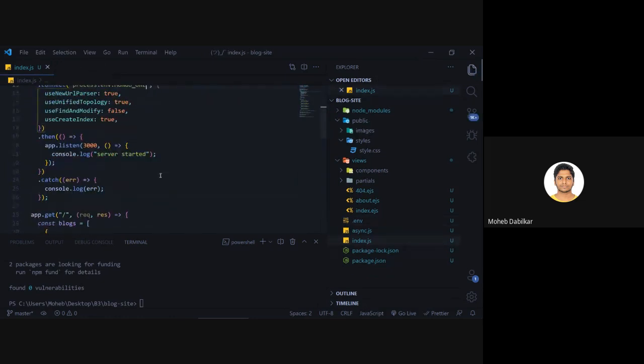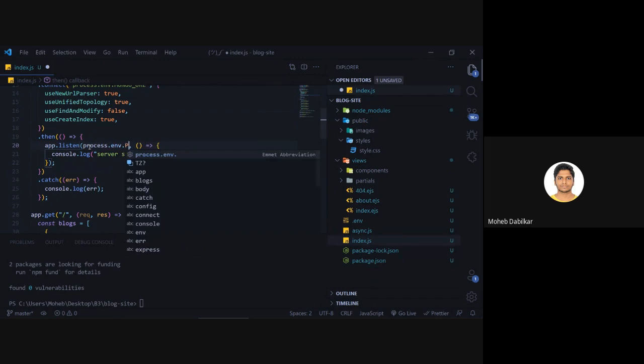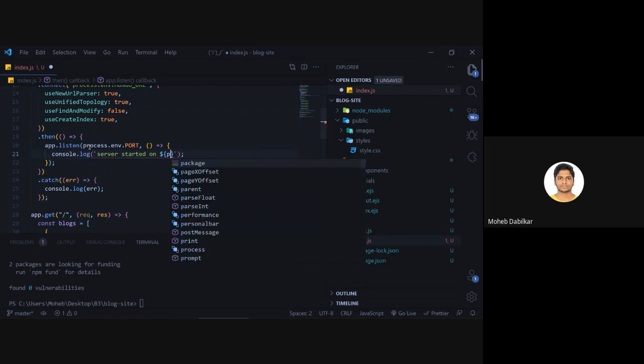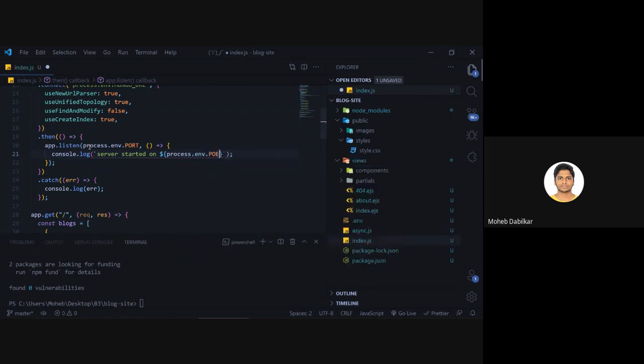So what we'll do is we will say process.env.PORT, and then we'll say on process.env.PORT.